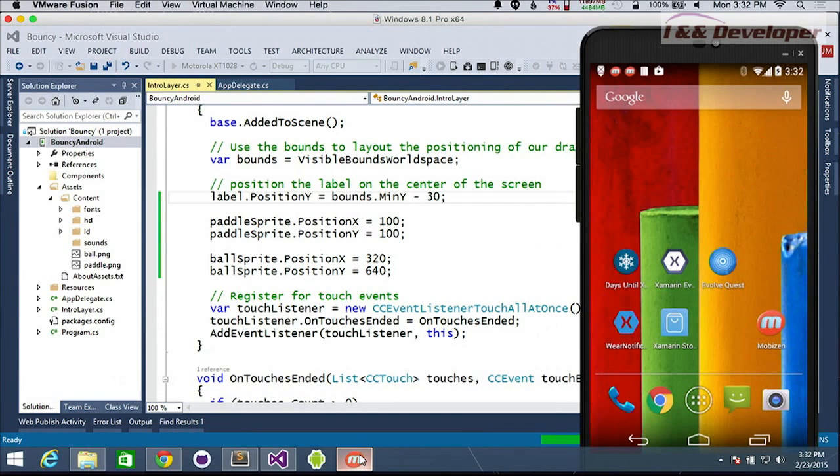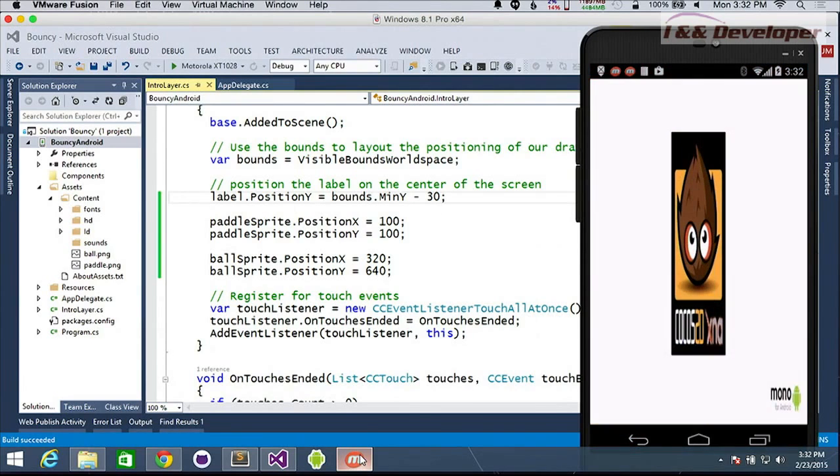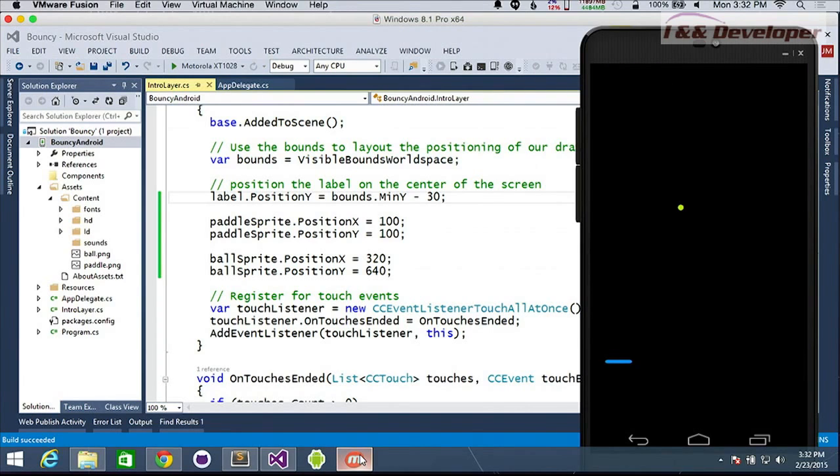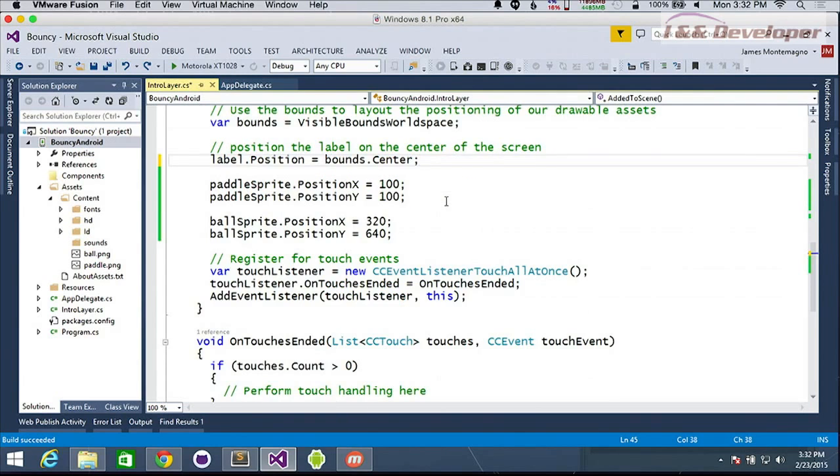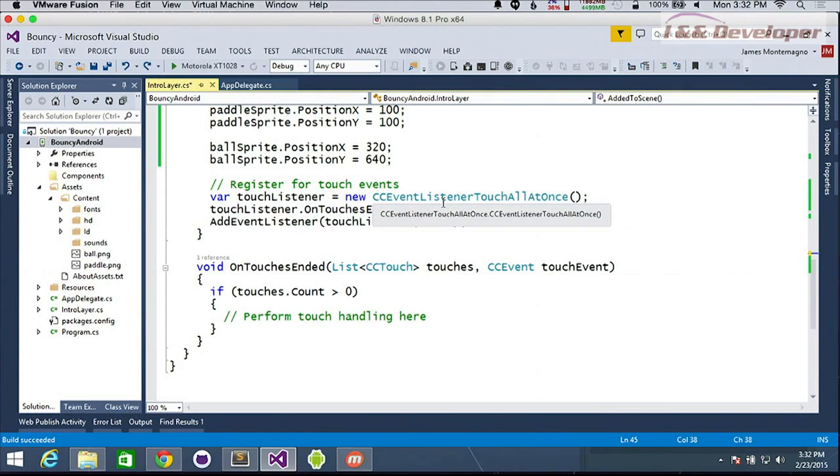So again, it's going to recompile the application and then redeploy it here on the Android phone. Okay. So it looks like my label's gone, so we can try to find where that goes. But as we see, we have a paddle and we have a ball. Yep, it's totally happening. We almost have a game. Almost. All right, let me just put the score back in the middle just to see where it's supposed to be. I have a full working example on my GitHub of exactly where it should be. Okay, so off the top of my memory, it should be there. But let's check this out.